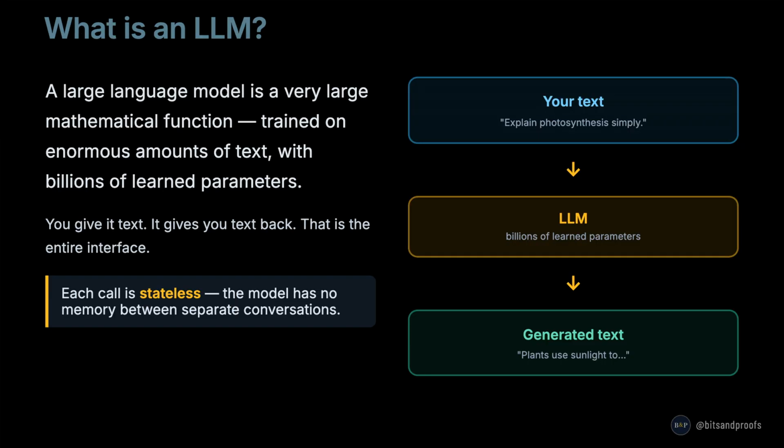So what is an LLM exactly? A large language model is a very large mathematical function. It was trained on enormous amounts of text, billions of documents, and that training produced billions of learned parameters, which are just numbers stored inside the model. The interface is very simple. You give it text. It gives you text back. That is all. One important thing to note: each call is stateless. The model has no memory between separate conversations. Every new chat starts completely fresh.